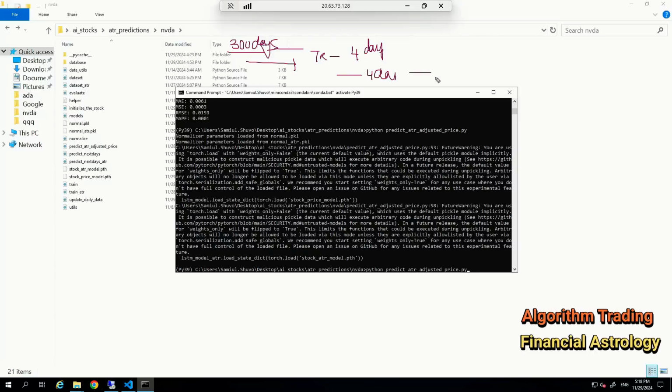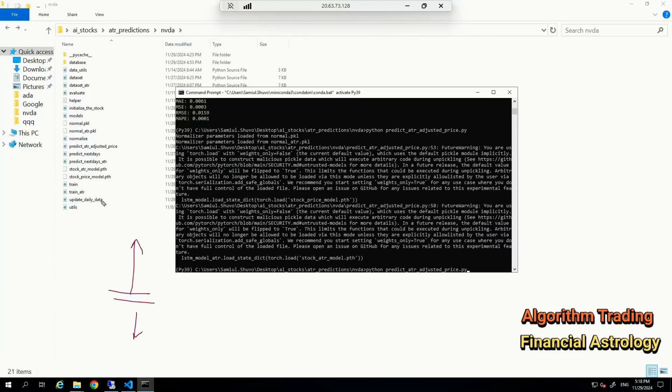Now, once we get the prediction for our stocks, we also calculate, you see, train ATR. ATR is the average true range. What is the volatility we are predicting for the next 4 days? So this is very important, my dear friends, because volatility decides how much price will move up or down on a particular day.